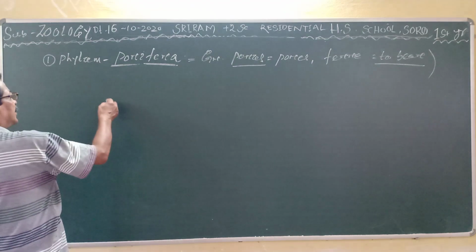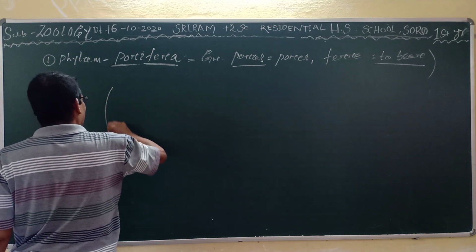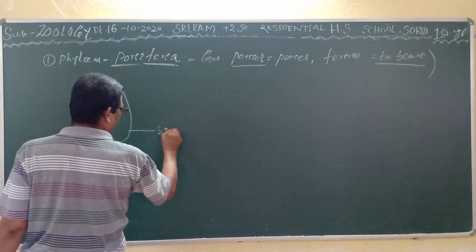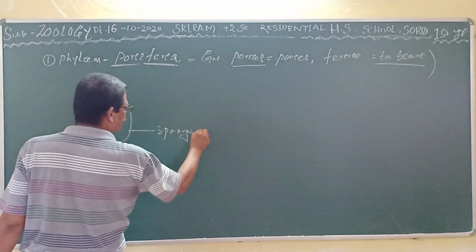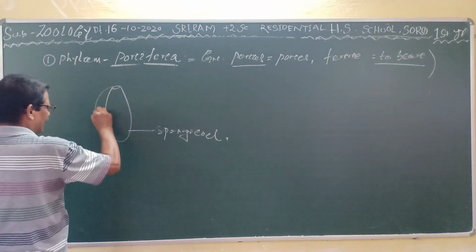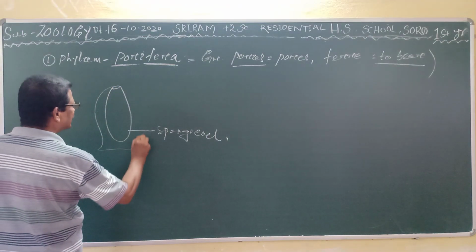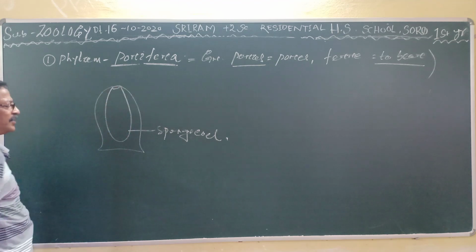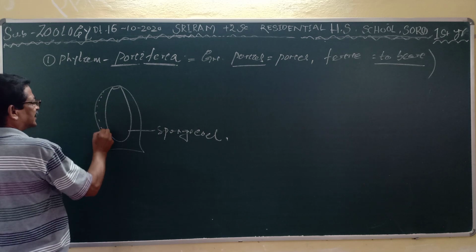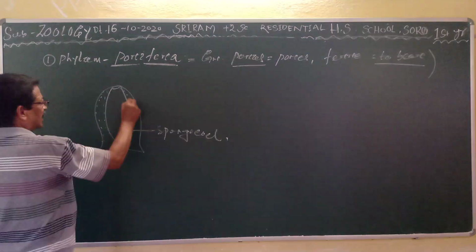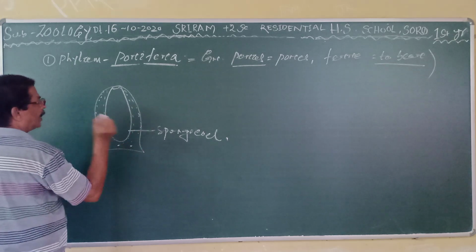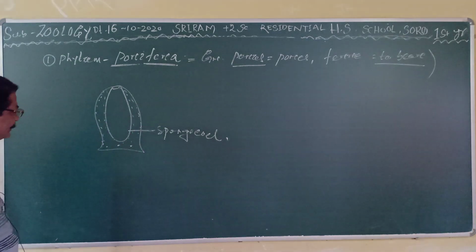It contains a cavity at the center that is called the spongocele. It is a cellular grade of individual, that means a large number of cells are present and form the body.